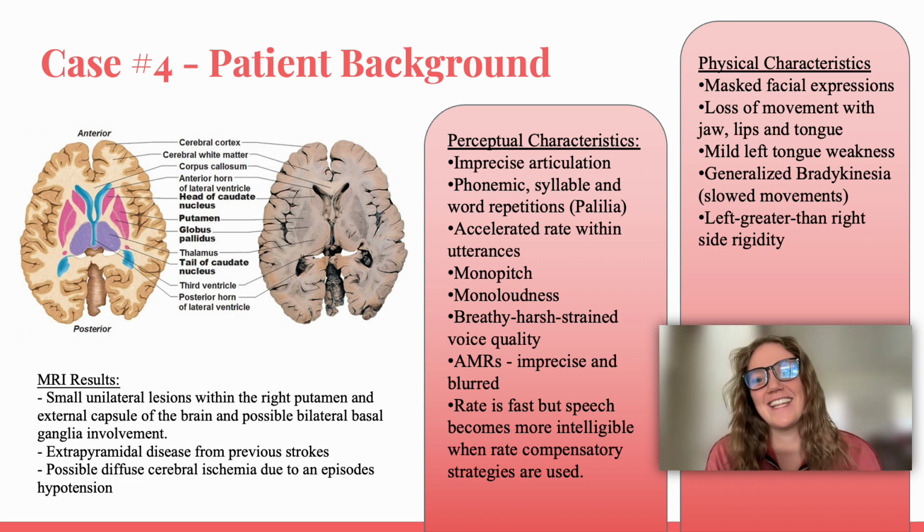Okay, so listed on the slide are the characteristics and deficits that this particular patient presented with. We know that he is a 51-year-old man who had myocardial infarctions over a period of 10 days, and this happened 3 years prior to his visit with us. An MRI scan indicated that there were small unilateral lesions to the right putamen, which you can see on the slide, and the external capsule, which are both part of the basal ganglia. And damage to the basal ganglia, as we learned in the previous slides, explains the reason for decreased volume and incoordination or imprecision of articulatory systems.